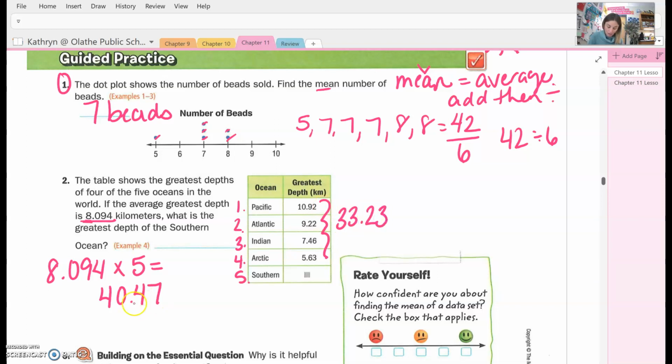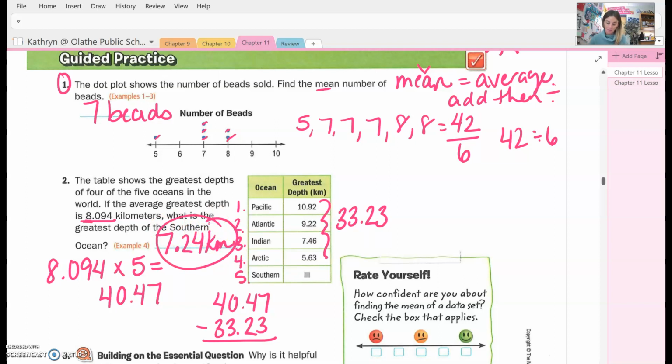Now, you're going to take this total, 407.47, minus 33.23, which is going to give you a total of 7.24 kilometers. So you would get 7.24 kilometers for the average of the Southern Ocean, which is right there.